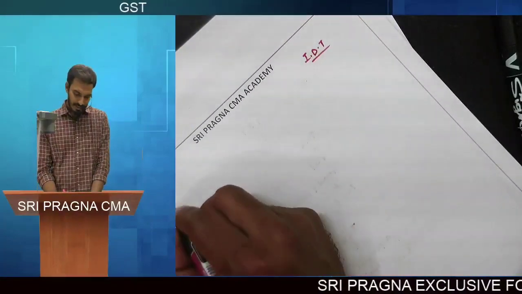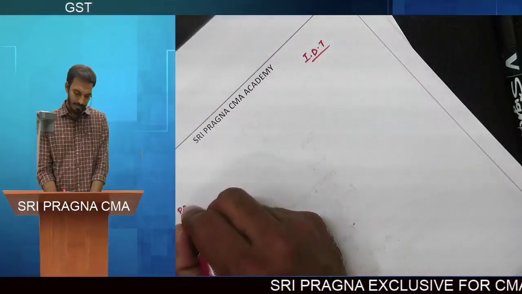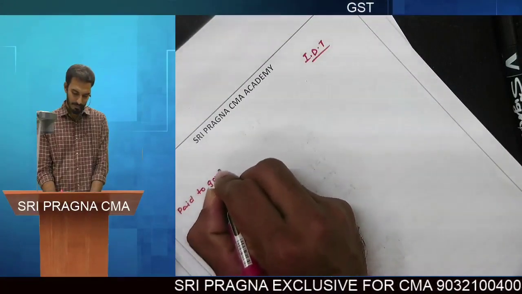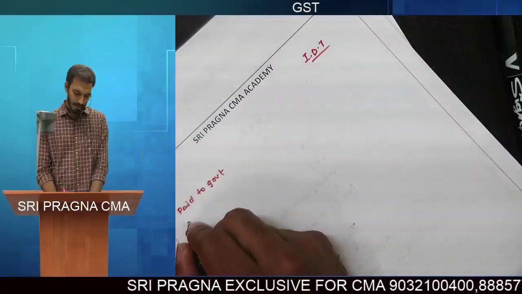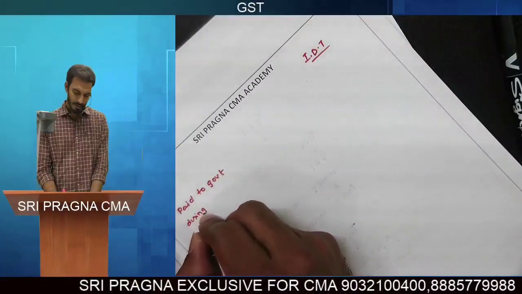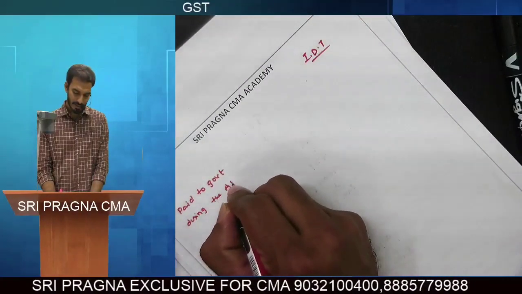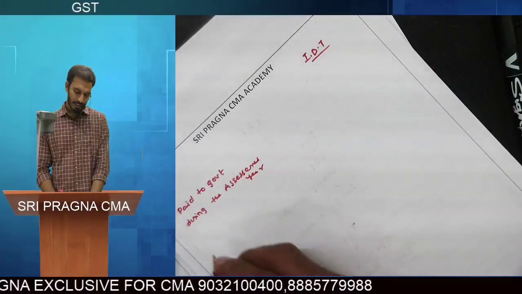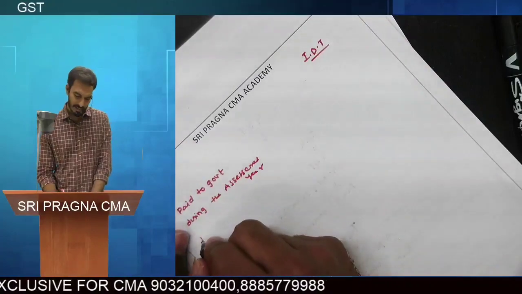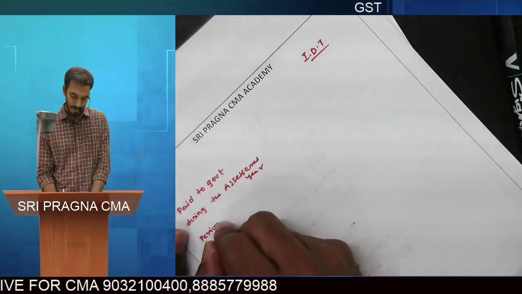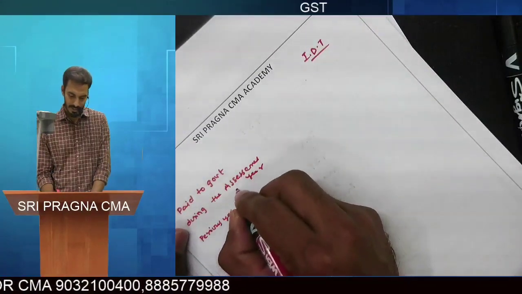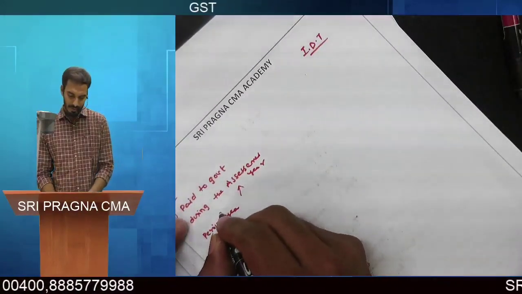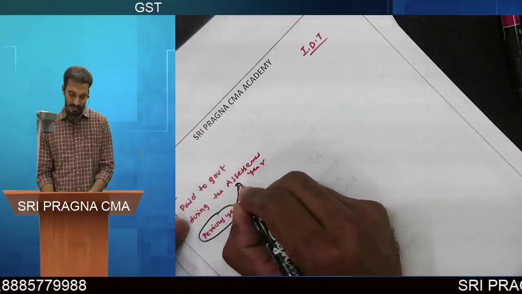So direct taxes are usually paid to the government during the assessment year. In income tax we have 2 years called the previous year and the assessment year. So the income earned during the previous year is liable to tax in the assessment year.